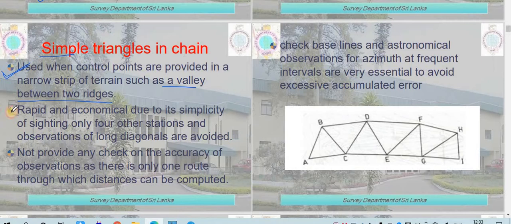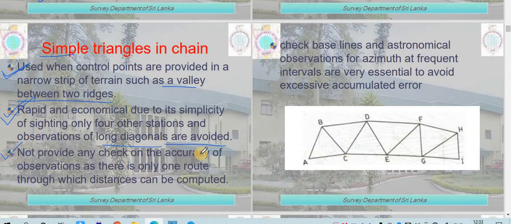Then the second point, it is rapid and economical due to its simplicity, since as you can see in this diagram, these are simple connected triangles. They are rapid and economical due to the simplicity of sighting. Only a few other stations are needed and observation of long diagonals is avoided. So in this we don't need to take any long diagonals, we are only marking the sides of the triangles.